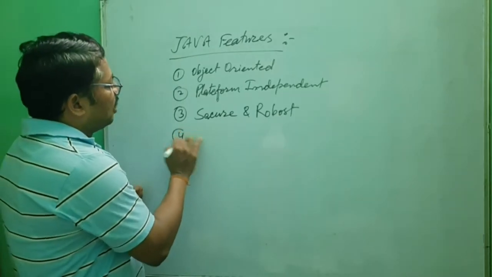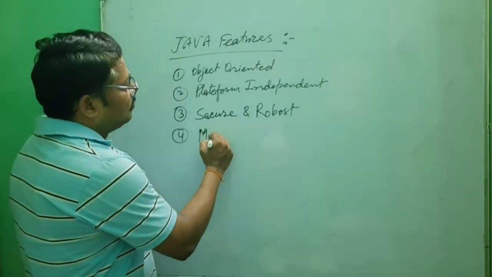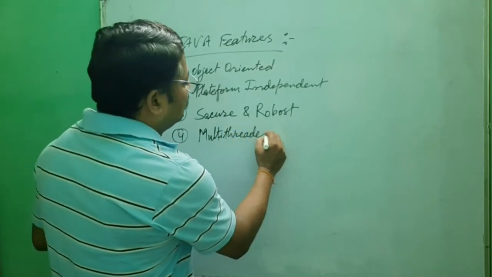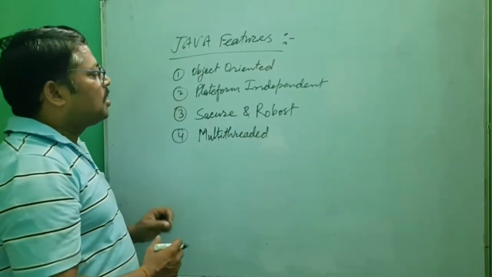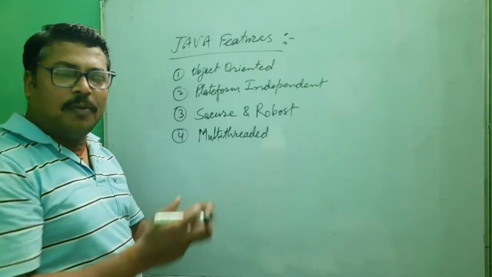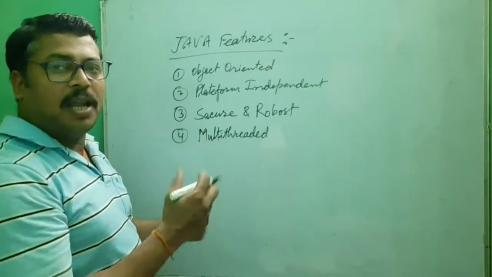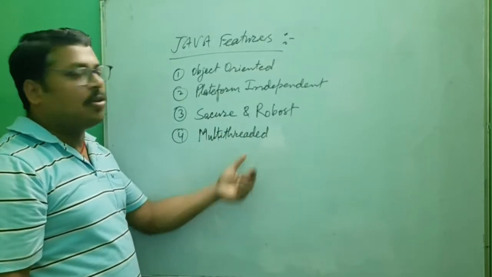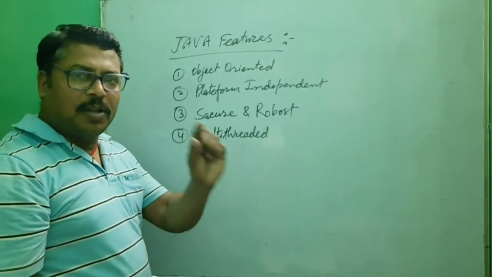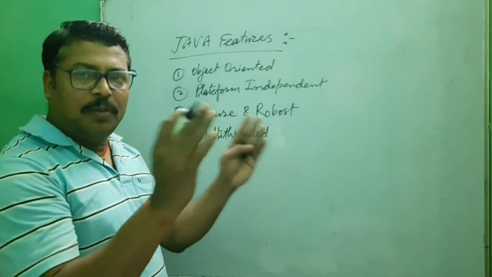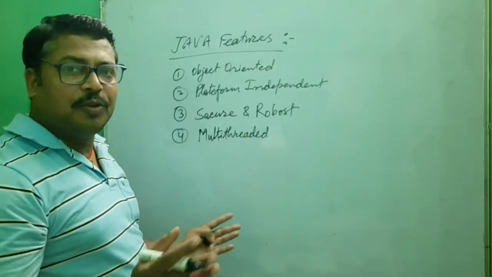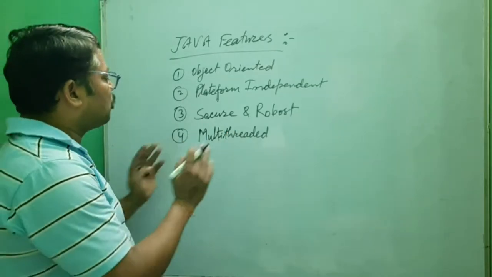Next thing about Java is that it is multi-threaded. That means Java can handle multiple tasks of one program and perform them in different threads. Threads are the different tasks, particular tasks of the program. In one program, multiple tasks are there, and Java can perform multiple tasks of one program all together.